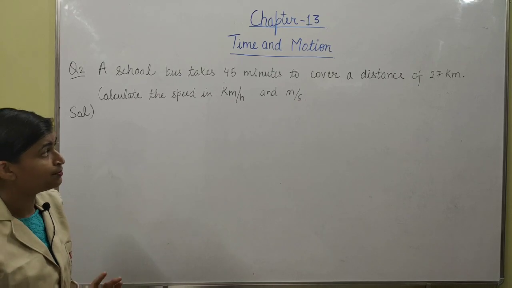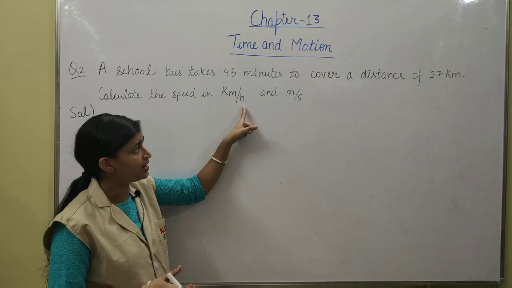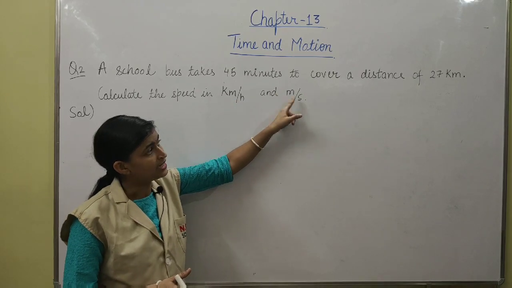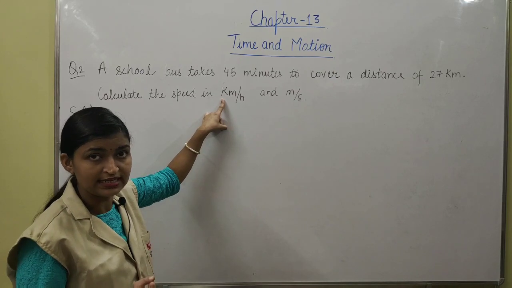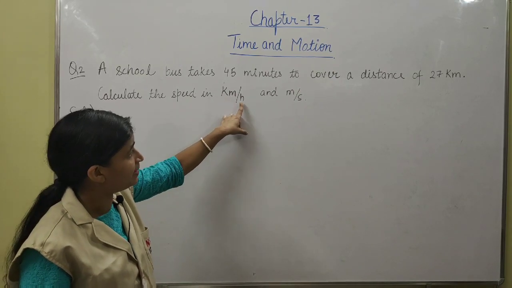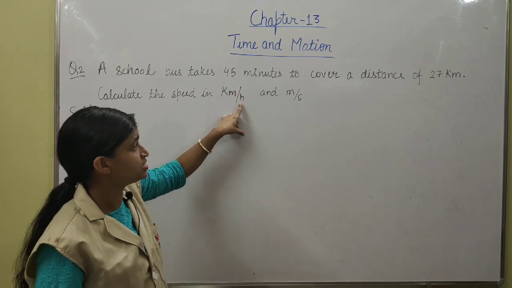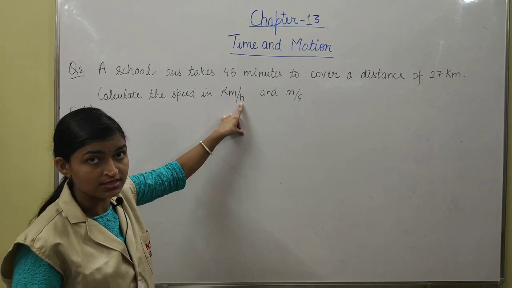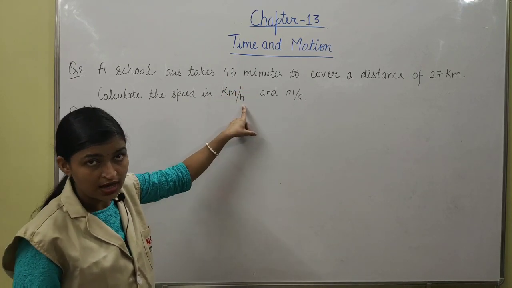We will start it, but first of all see the units, kilometer per hour and meter per second. Distance is already given in kilometer, so we don't need any change in the distance, but here the time is given in minutes, whereas we want hours, so we will convert these 45 minutes into hours.